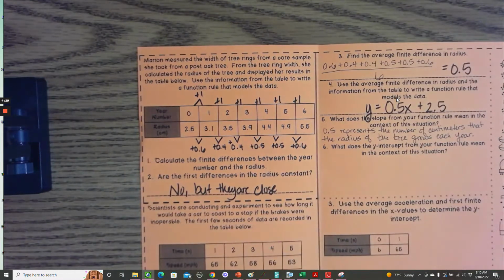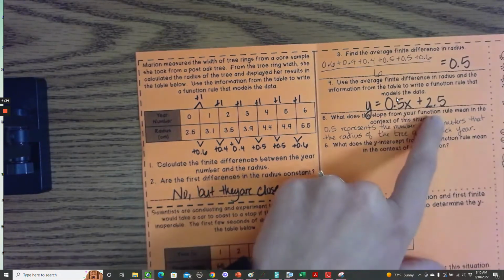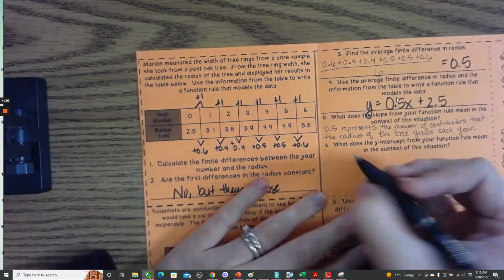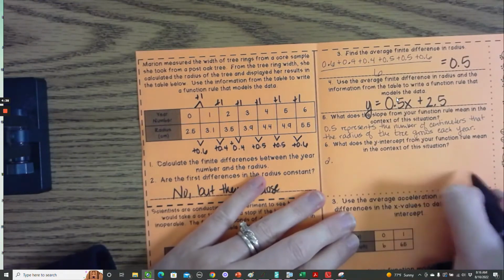What does the y-intercept from your function rule mean in the context of this situation? This number right here. Write this small because we need to put something down here.